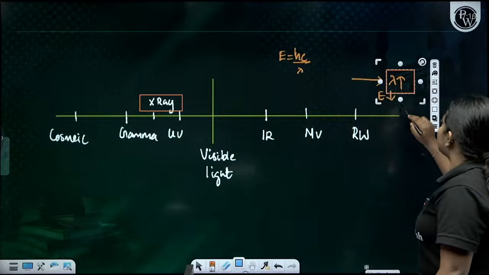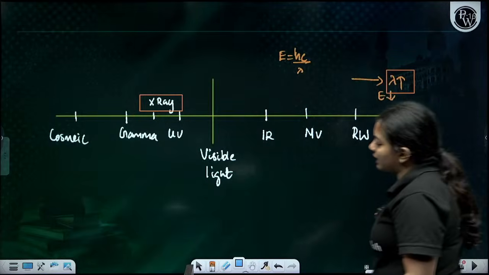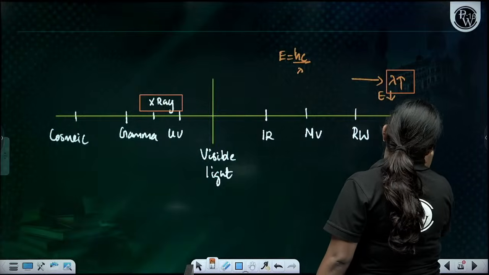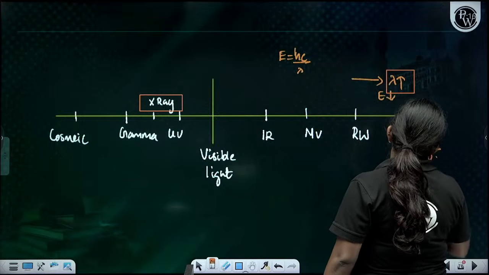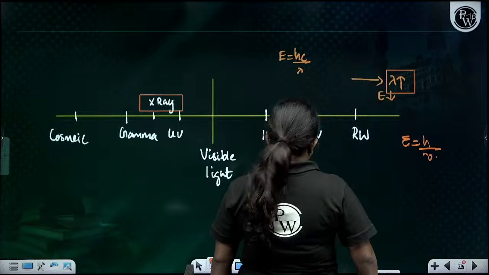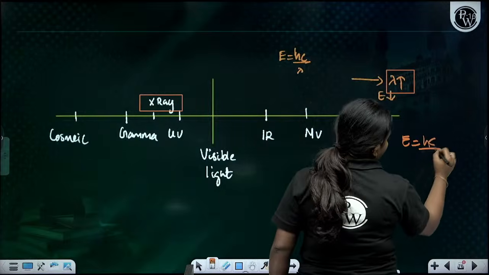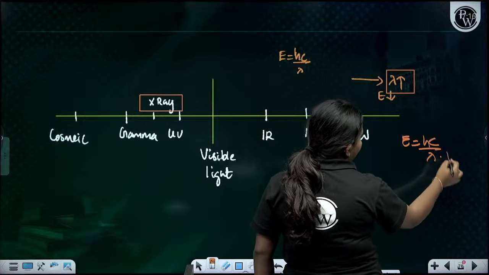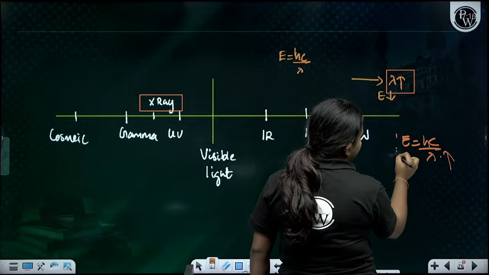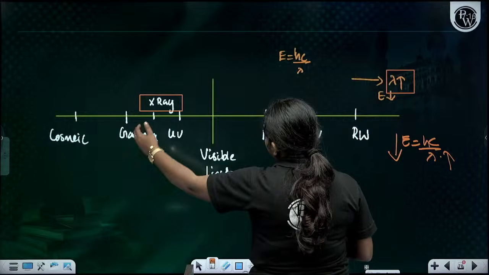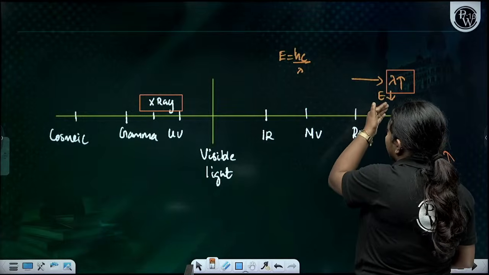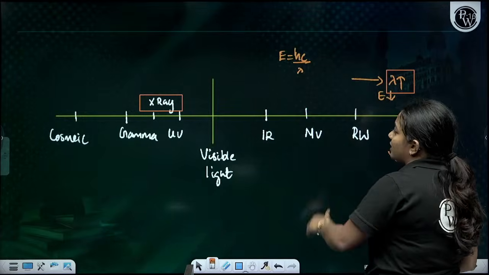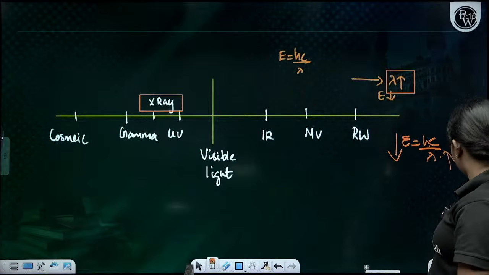Okay, frequency increasing order. So you can understand that E = hν, which is h into c by lambda, which is hc by lambda. So when this particular wavelength increases, energy is going to decrease. So I can say that from here to here, the wavelength increases, as a result of this energy is going to decrease. Clear, everyone?